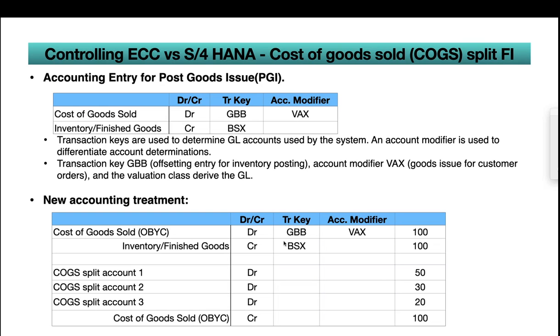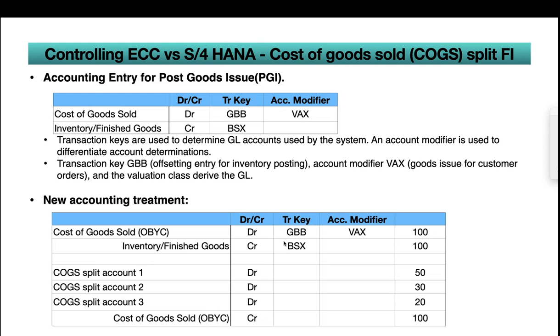So the people who love accounting will definitely love this accounting entry. I just kept the accounting entry: when you post goods issue with movement type 601, it will debit a COGS account and credit the inventory or finished goods account. Everybody knows that when you post cost of goods sold, the transaction key will be GBB and the account modifier will be VAX. And for inventory, BSX. I'm not going to discuss that, I just kept those screenshots. The movement type will be 601.